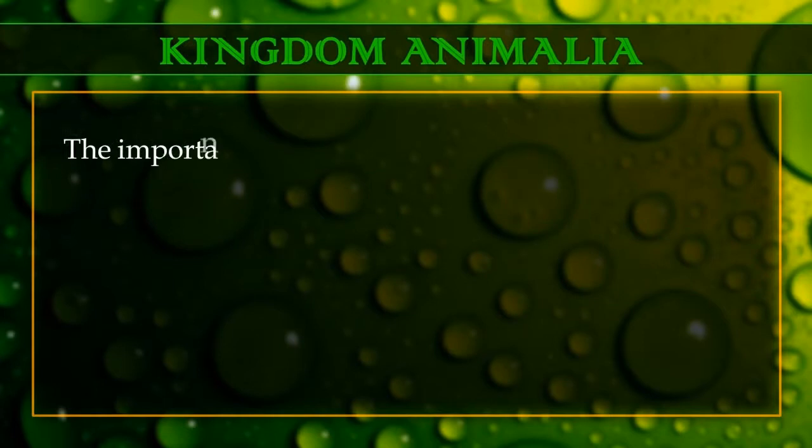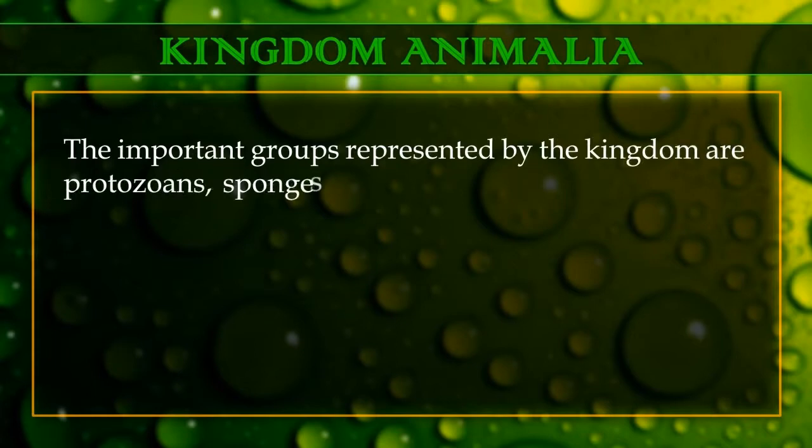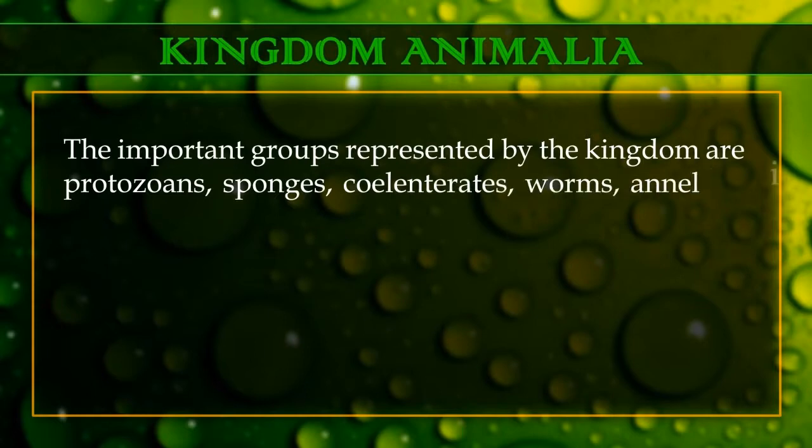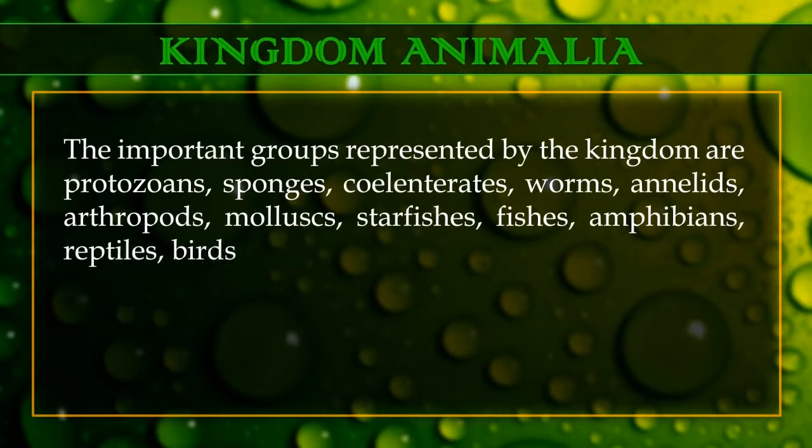The important groups represented by the kingdom are protozoans, sponges, coelenterates, worms, annelids, arthropods, mollusks, starfishes, fish, amphibians, reptiles, birds, and mammals.